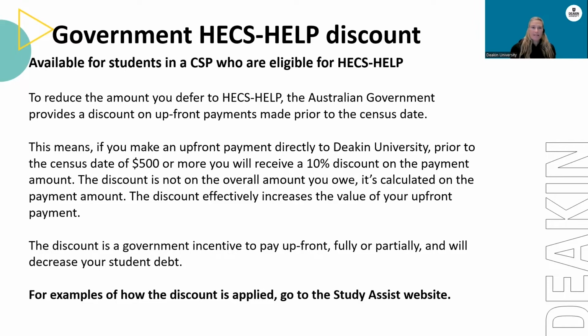The Government Help Discount. This is available for students in a CSP who are eligible for HECS Help. To reduce the amount you defer to HECS Help, the Australian Government provides a discount on upfront payments made prior to the census date. This means if you make an upfront payment directly to Deakin prior to the census date of $500 or more, you will receive a discount on the payment amount. This discount is not on the overall amount you owe. It's calculated on the payment amount.